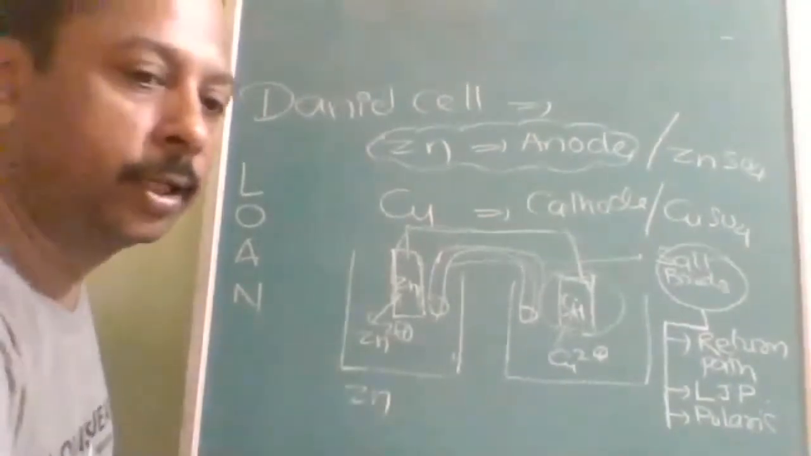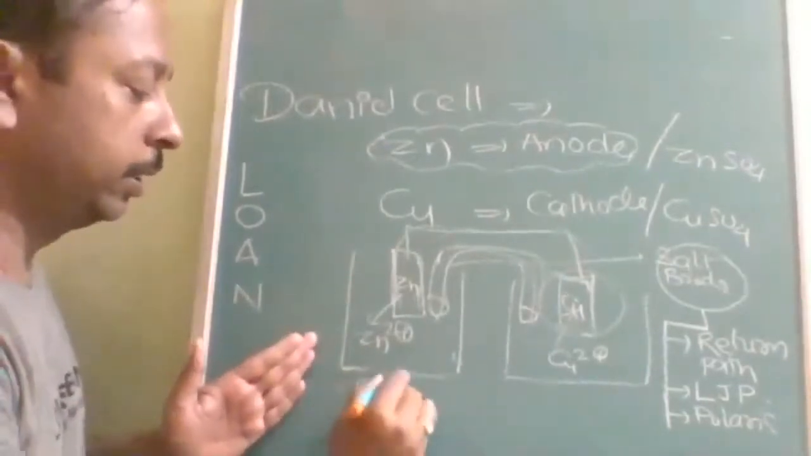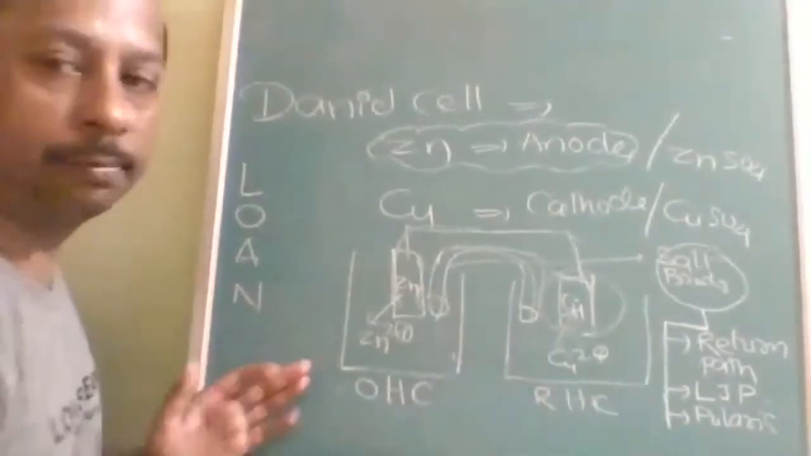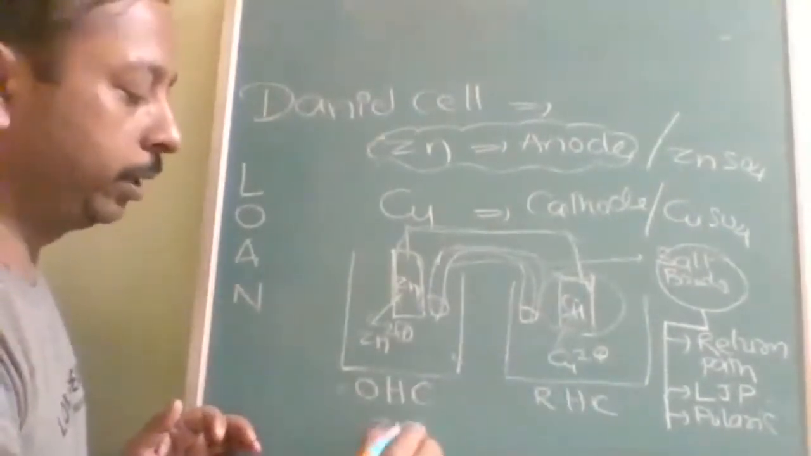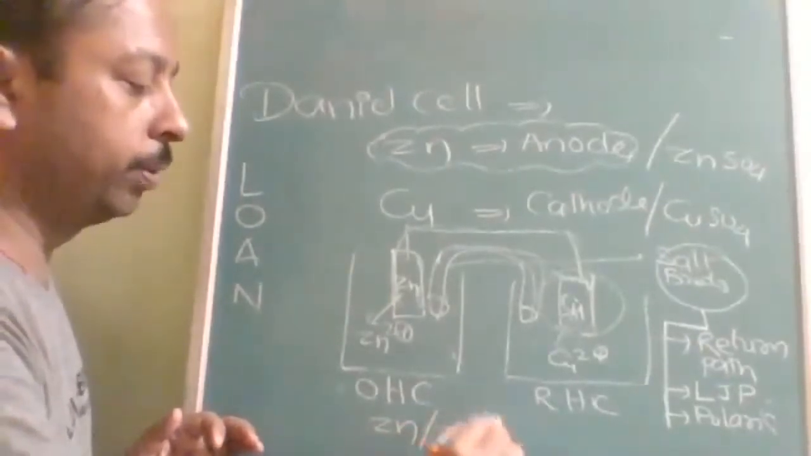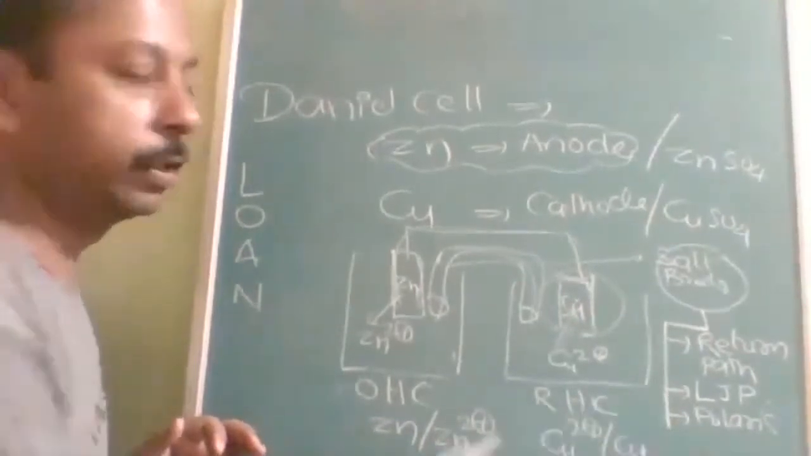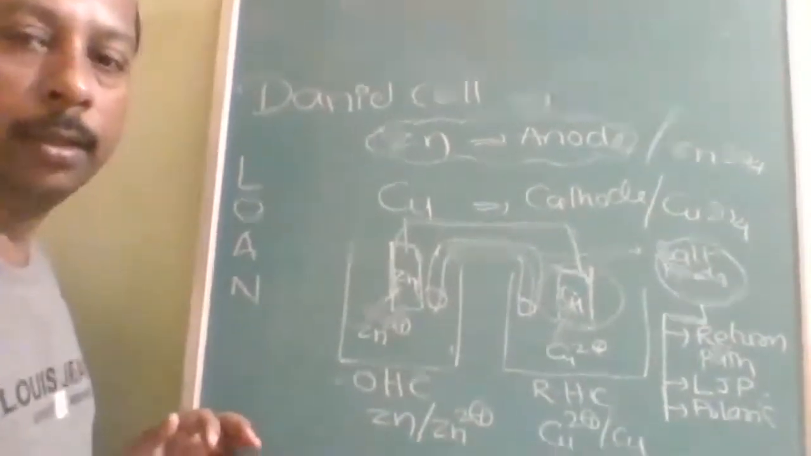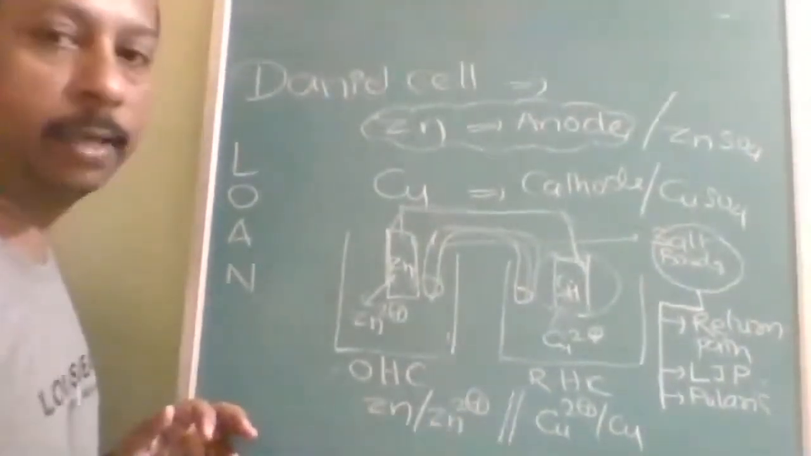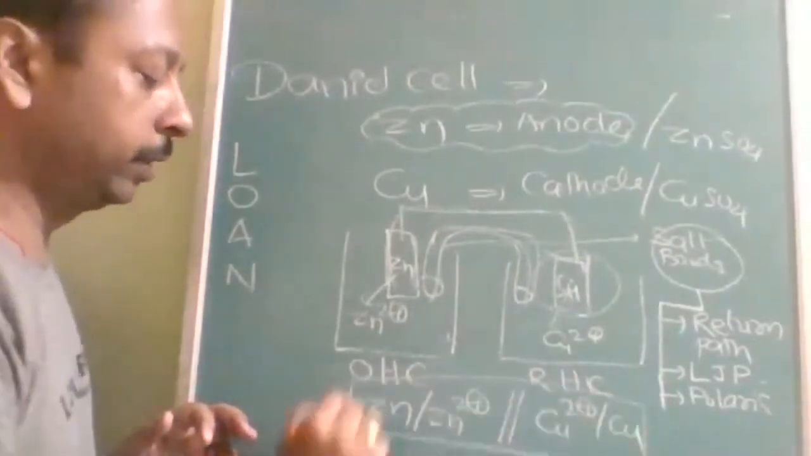So that is the difference between the half cells. This part is called the oxidation half cell, and this part is called the reduction half cell. Before the reaction it is zinc and after the reaction it is zinc 2 positive. Before the reaction it is copper 2 positive, after the reaction it is copper. Both are interconnected with each other, and this is the complete representation of the cell.